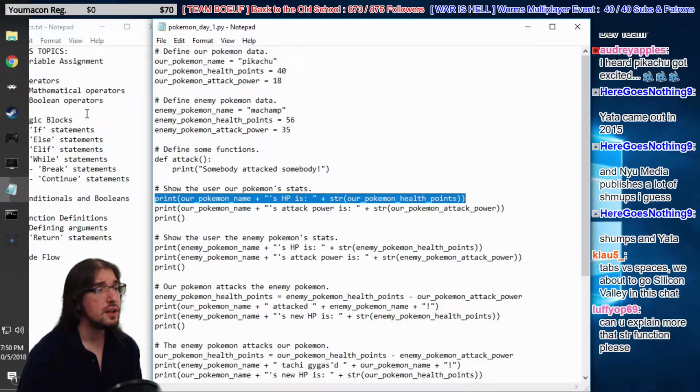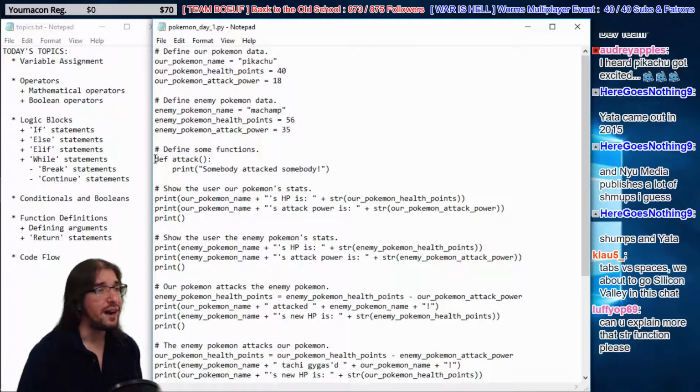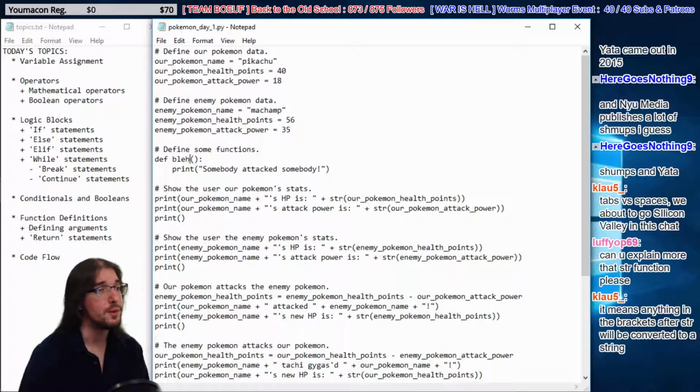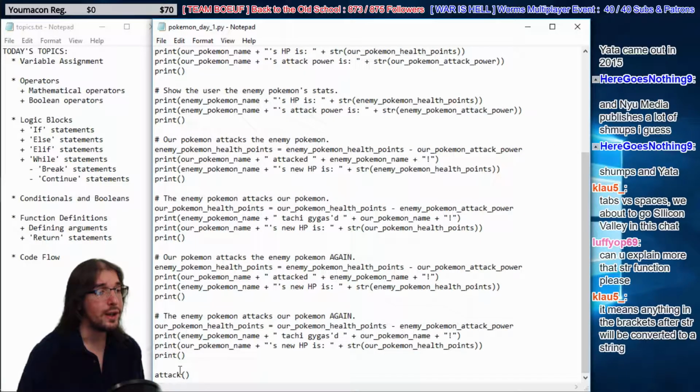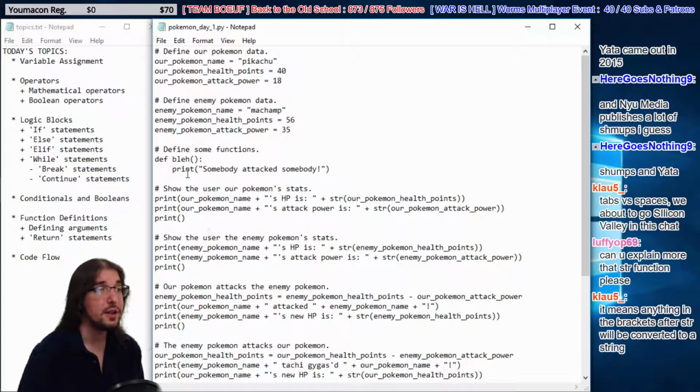So here we defined a function that we're calling attack. We can call it whatever the hell we want. We can call it, you know, bleh. It doesn't really matter. We call it whatever we want. And then down here, we ran that function. We called it. So whenever you see this code, it means go back up here and run this code.